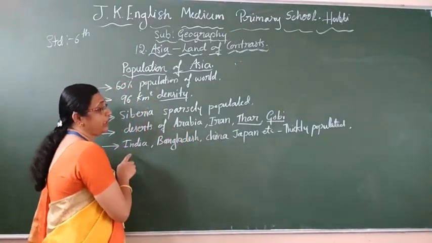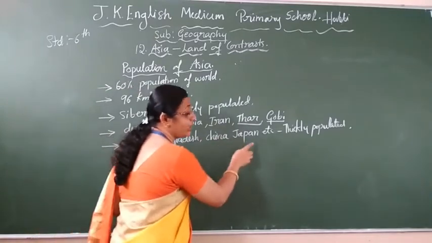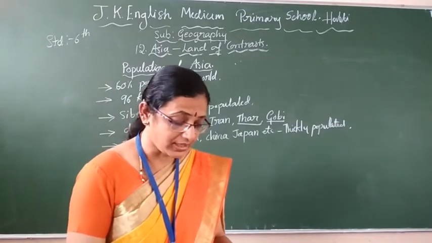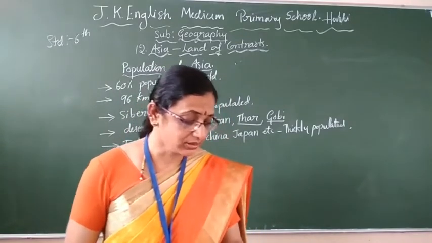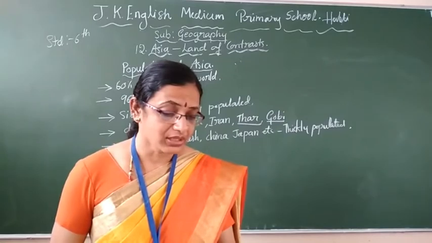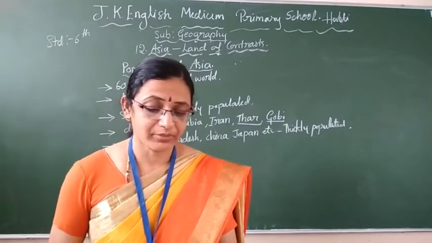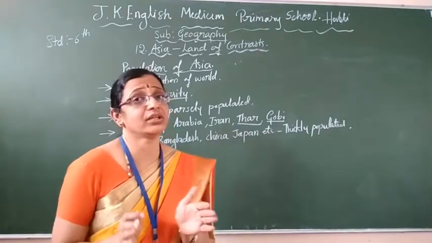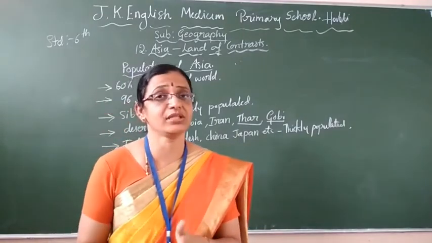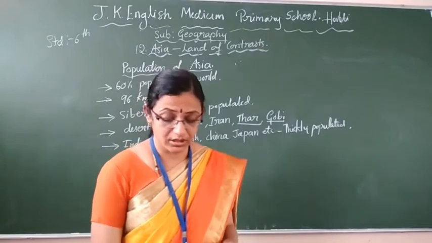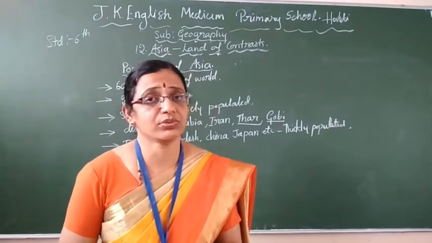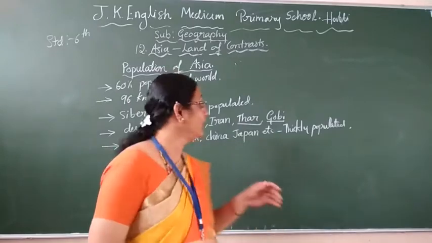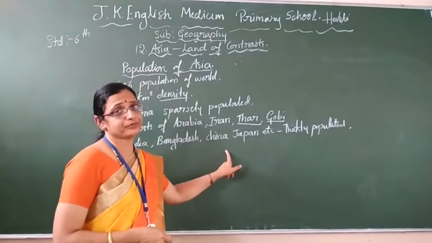Next comes India, Bangladesh, China, Japan. Still more are there, children. That is Java, Thailand, Korea, Philippines, Iraq, Sri Lanka, Vietnam, Malaysia, Colombia. These countries are all very thickly populated. All the facilities are available, and all these countries' names we have in the textbook, children. They are thickly populated because all the facilities are available in these countries.